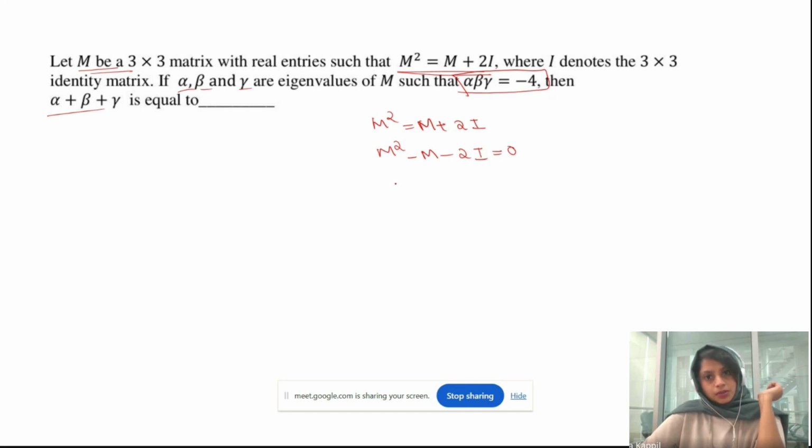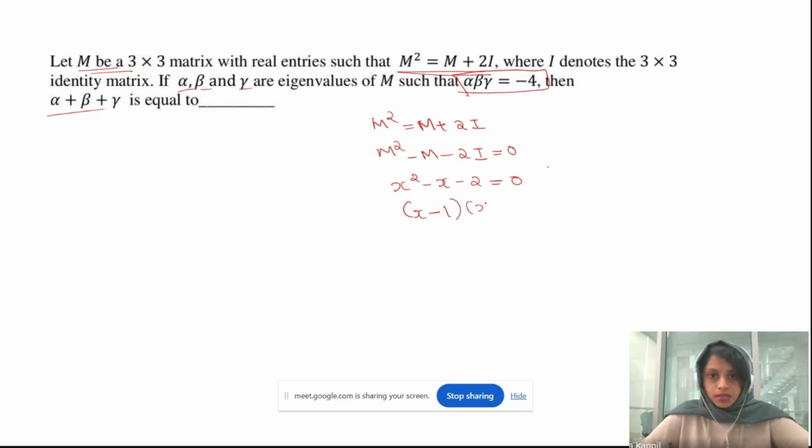And the corresponding polynomial will be x square minus x minus 2 is equal to 0. How can we factorize this one? x plus 1 times x minus 2, which will be equal to 0. So this will be the corresponding polynomial for the matrix that we have here.